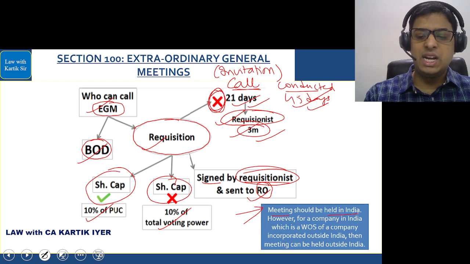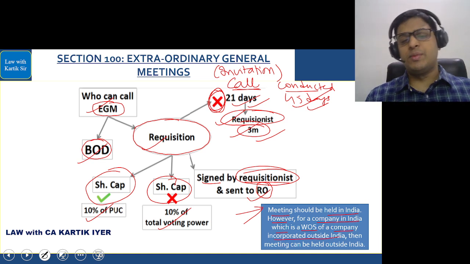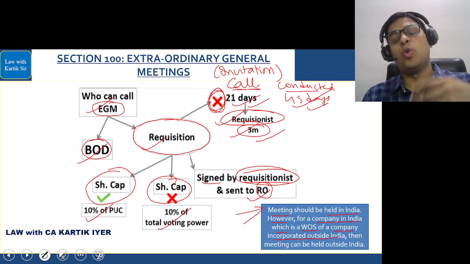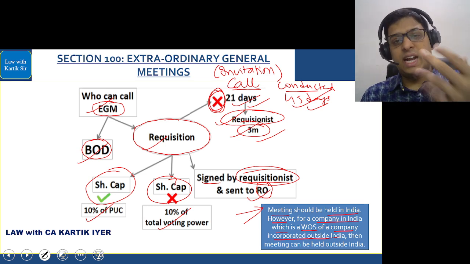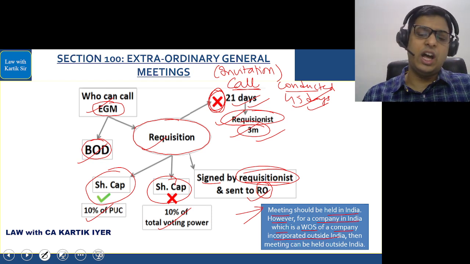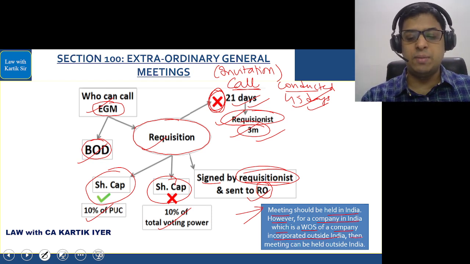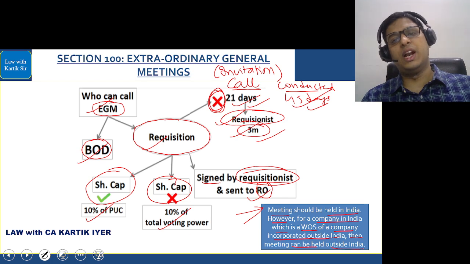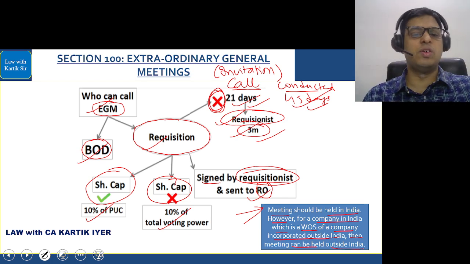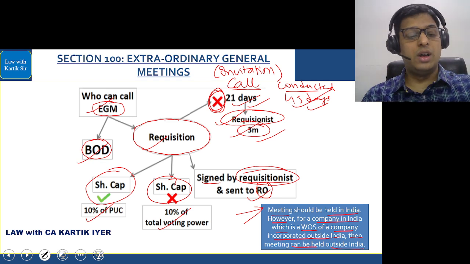Meeting should be held in India. However, for a company in India, which is a wholly owned subsidiary of a company incorporated outside India, so एक foreign company है, foreign company का Indian subsidiary है, जो wholly owned subsidiary है. In that case, the EGM can be held in India or outside India. So they have written that the meeting can be held outside India. So it can be held outside India, and also if they want, they can keep it in India as well, no problem.